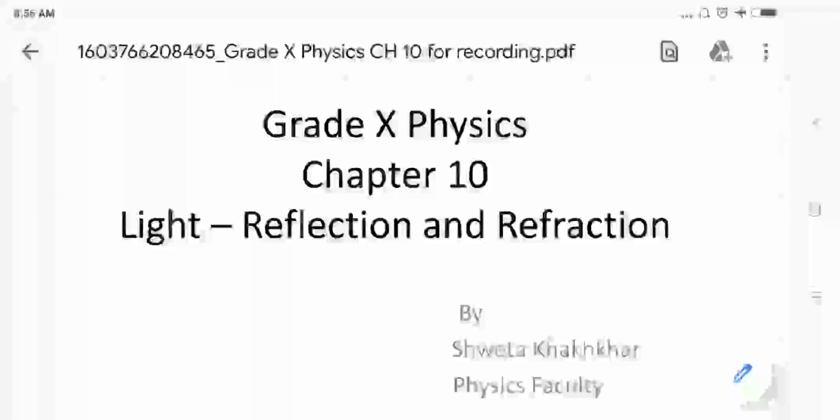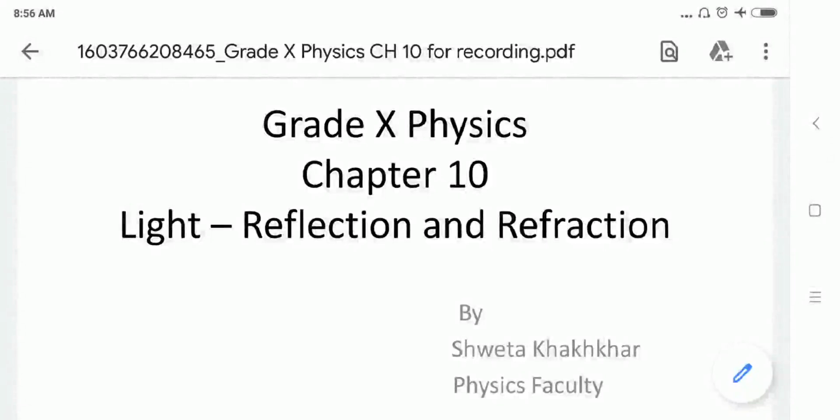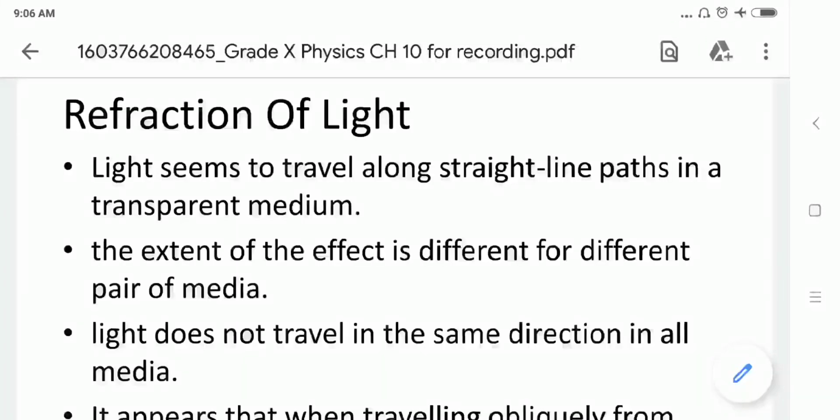Hello students, let us start our new session of chapter number 10, Light, Reflection and Refraction. Now, let us understand the new phenomenon of light, that is the refraction of light.